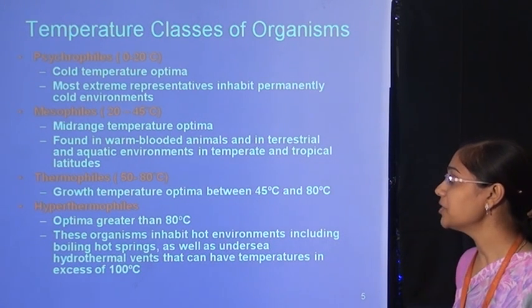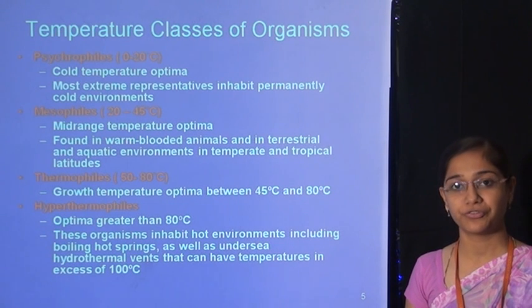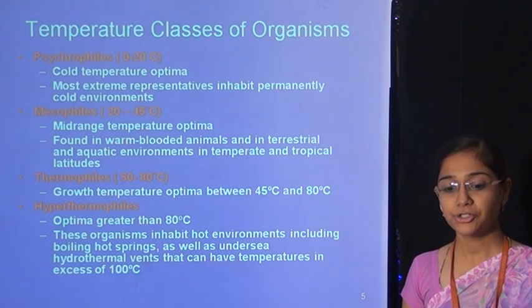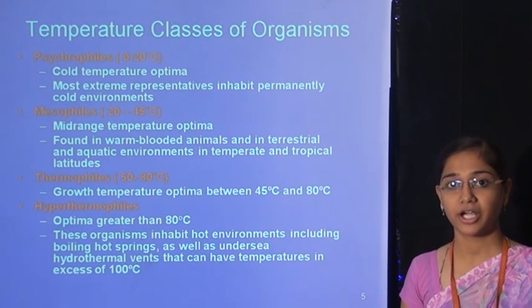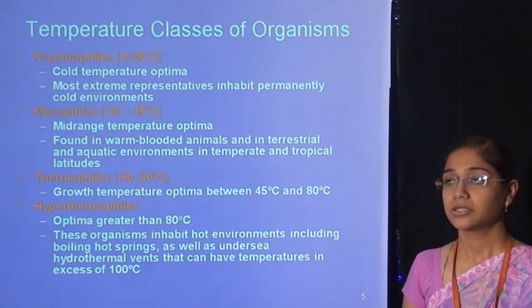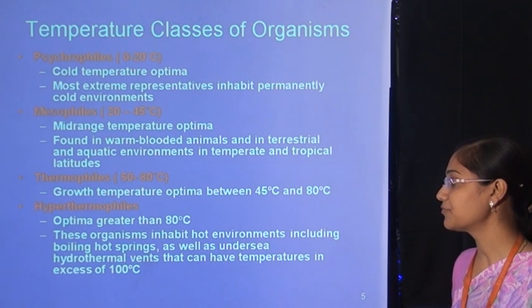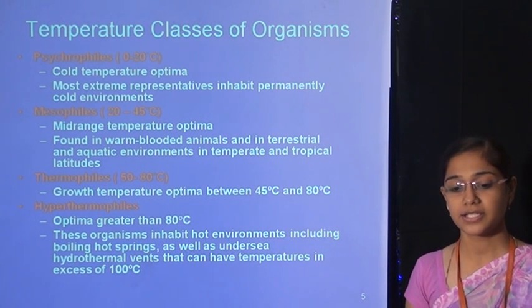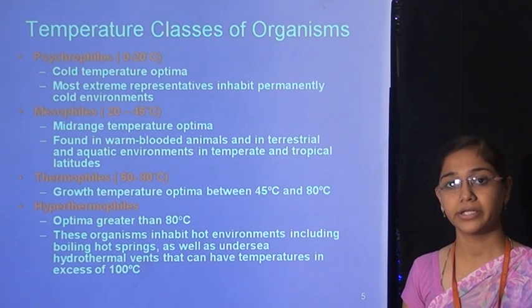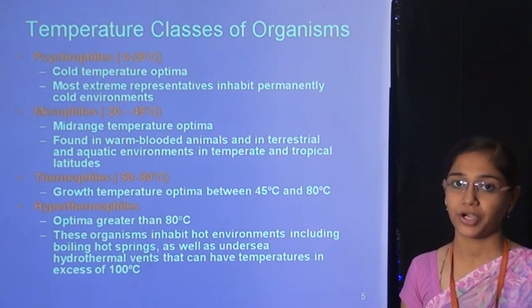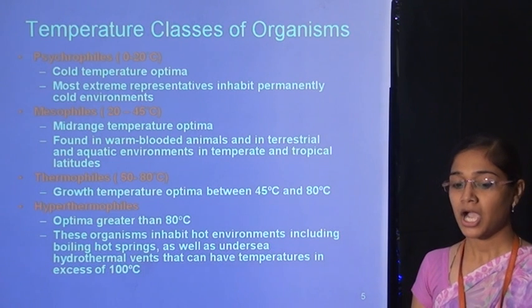Mesophile, the temperature range is 20 to 45 degrees Celsius. Mid-range temperature optima, found in warm-blooded animals and in terrestrial and aquatic environments in the temperate and tropical latitudes. Thermophile, the temperature range is 50 to 80 degrees Celsius, growth temperature optimum between 50 to 80 degrees Celsius, or we can say 45 to 80 degrees Celsius.